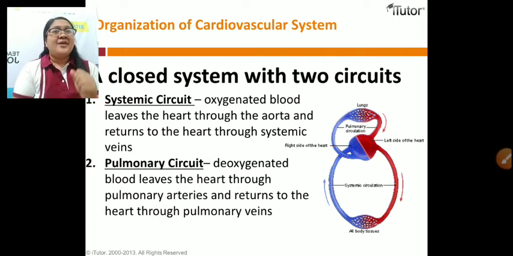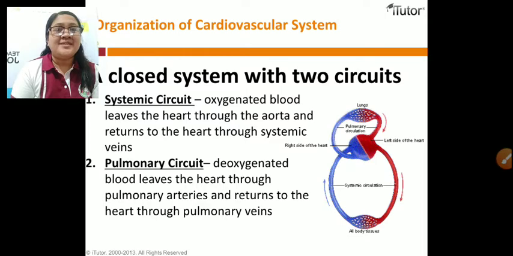Here we have the organization of the cardiovascular system: a closed system with two circuits. Again, the circulatory system is a closed system with two circuits. The first circuit is the systemic circuit.